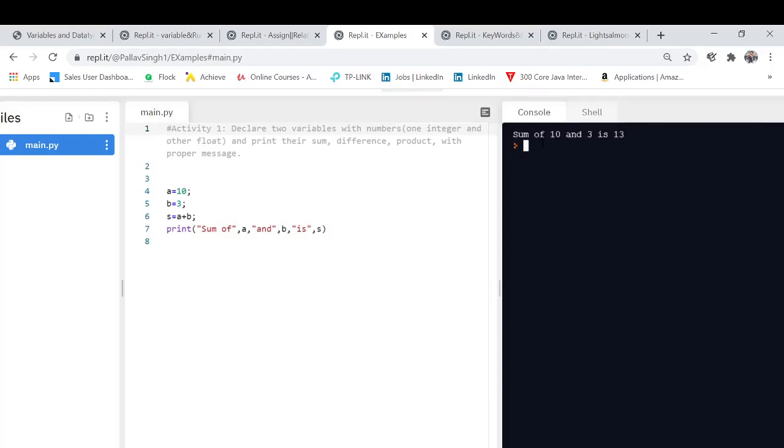Sum of 10 and 3 is 13. Sum of is the message which I already wrote over here. If I had written anything, any message, it would have shown me that message. So whatever comes under the double quotation is shown as a message on the output screen, right? And I got the 10 from this a, which is already mentioned here, and b from here, and s as a value which I had already stored. That was a simple and quick revision for you guys for variables and data types.